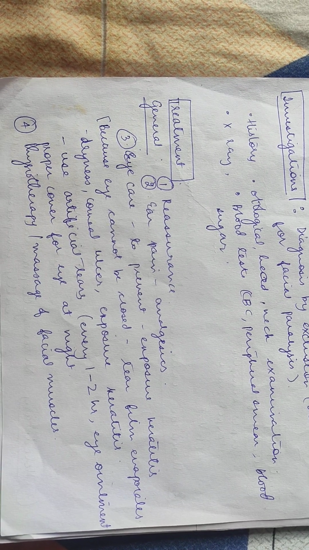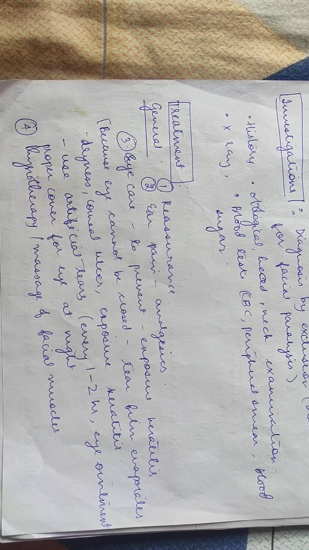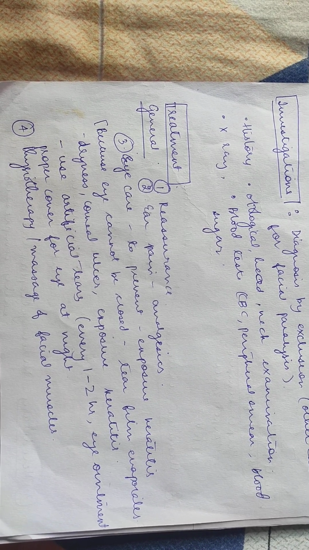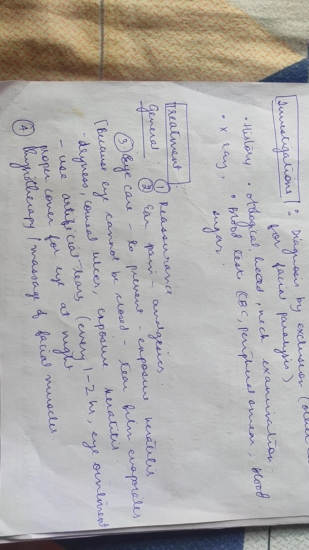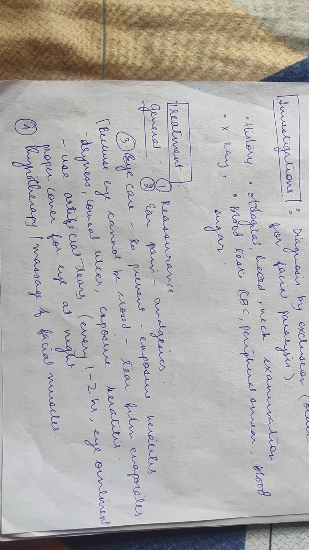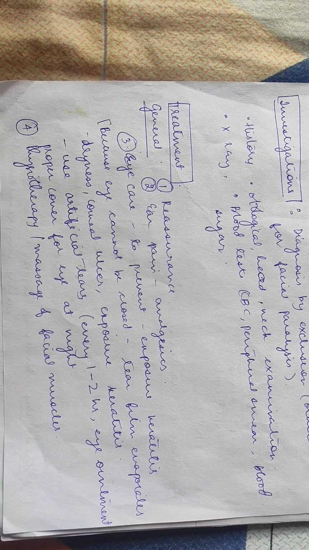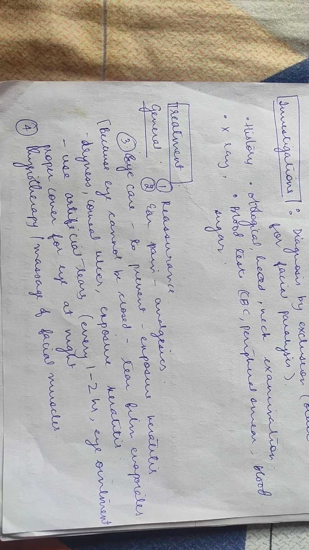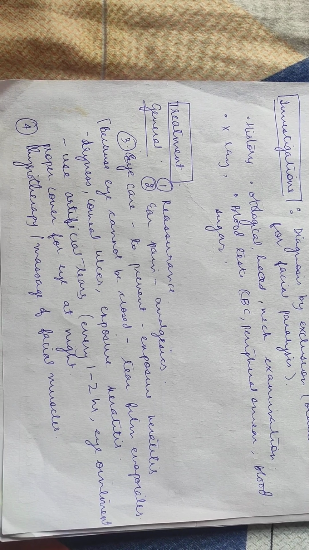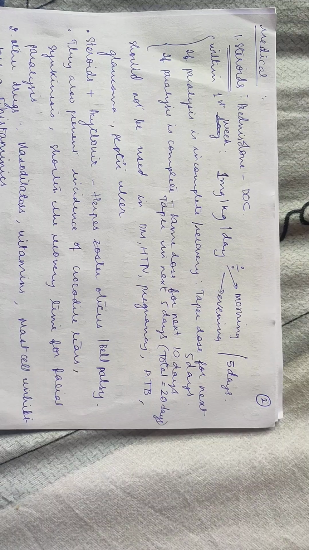For this, artificial tears like methyl cellulose can be used every 1 to 2 hours, and eye ointment can be used, and proper eye care at night is really important. And because the facial muscles have undergone paralysis, because of which there is dribbling of saliva and difficulty in closure of eyes, physiotherapy of the facial muscles is necessary.